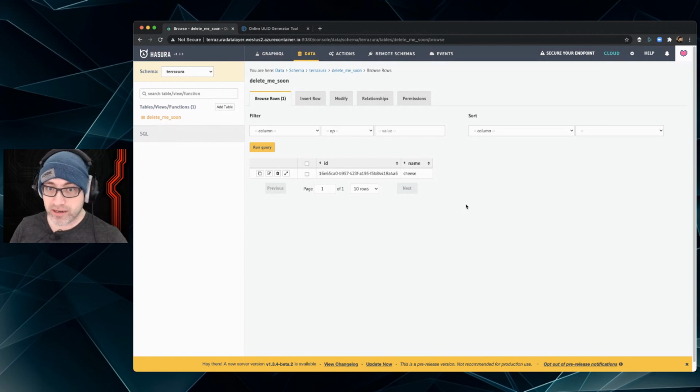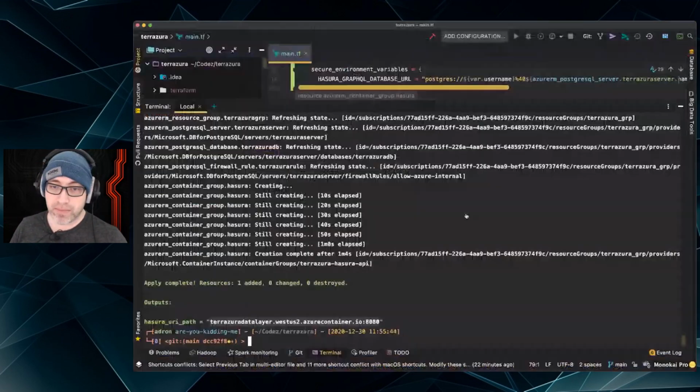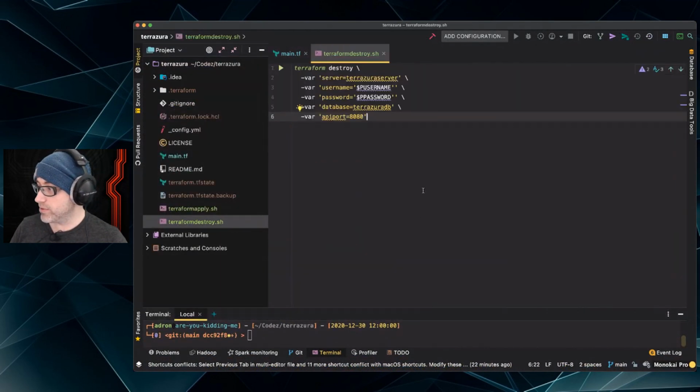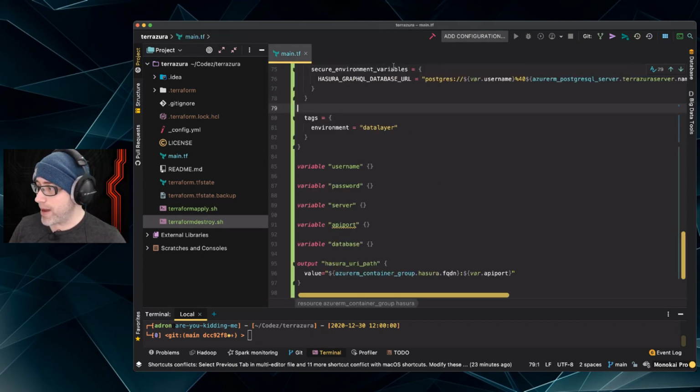Now, of course, I can delete all of this easily with just a simple Terraform destroy, which in my script lib here is just this file. Boom, run that and it will delete everything. So then I'm not paying the $50 a month. I just spool this sucker up when I need it, bammo, bammo, and then tear it back down when I don't need it anymore. Keep in mind though, it does destroy the database every single time. So if you put stuff in the database, it won't be there when you go back to it.